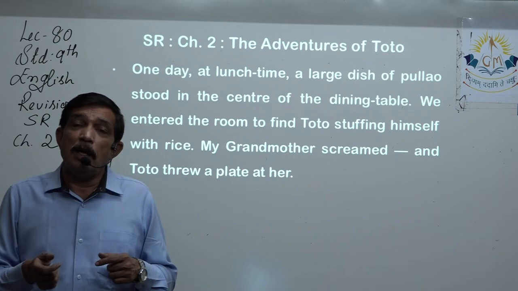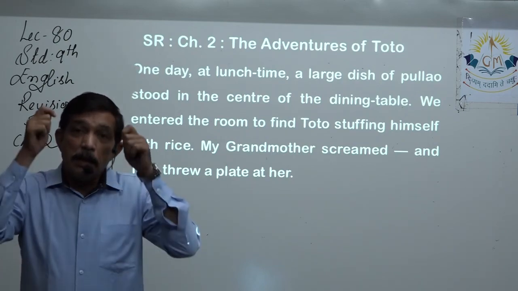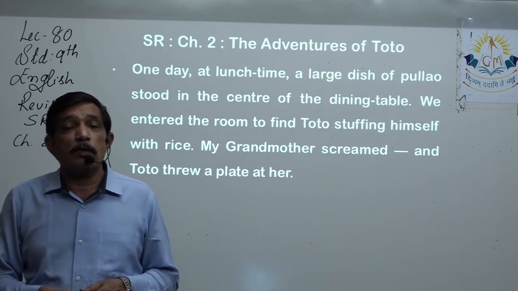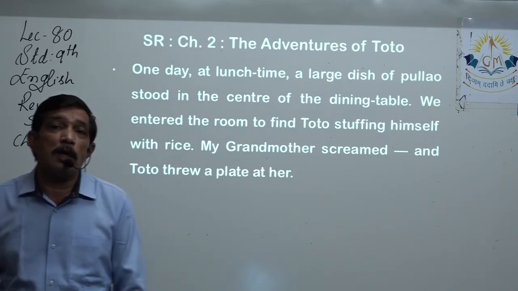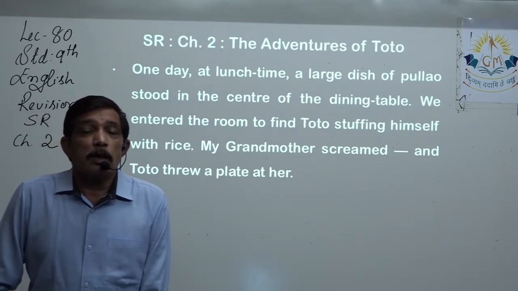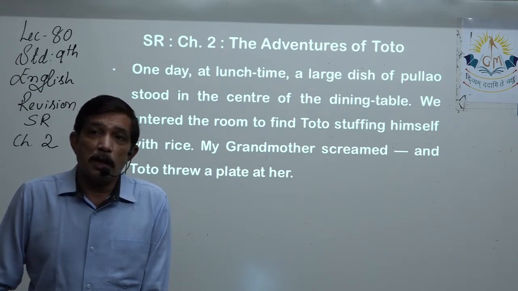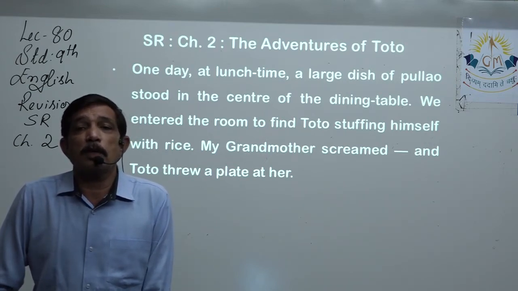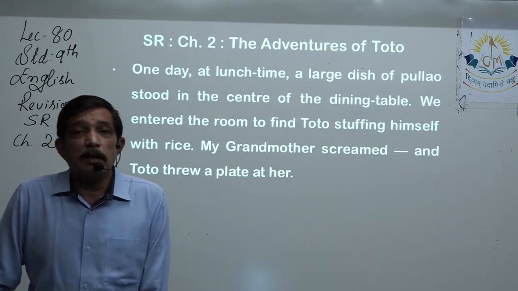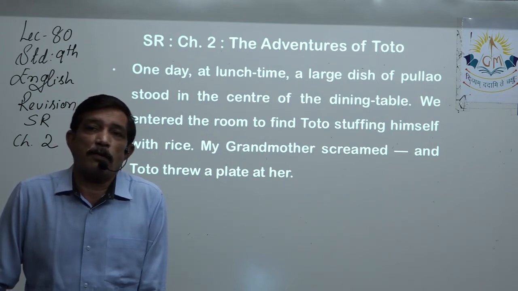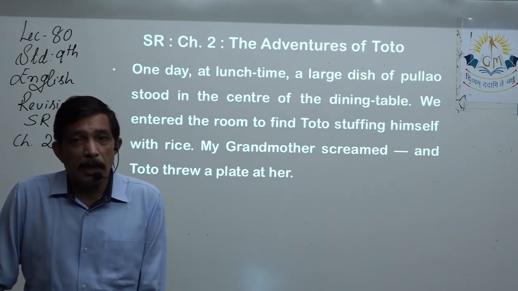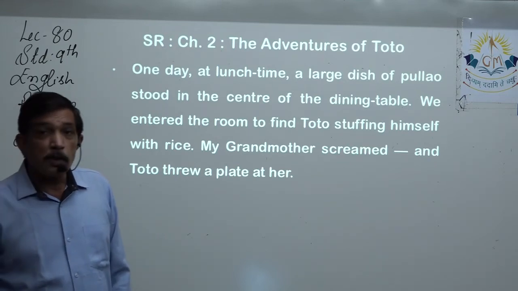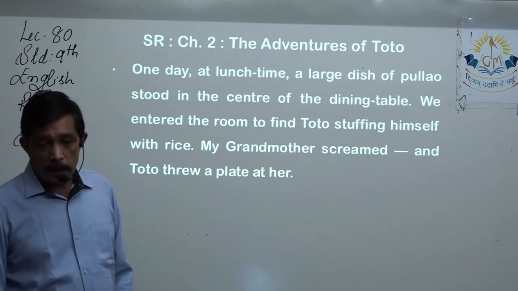In order to get even, he deliberately threw the rice plate from the top of the tree onto the ground. It must have hit several branches, and by the time it came to the ground, it broke into 100 pieces, and the sound of the rice plate breaking gives him immense joy, lots of fun, and he takes his revenge on grandmother for screaming at him. So this was the episode where he runs away with the rice plate.